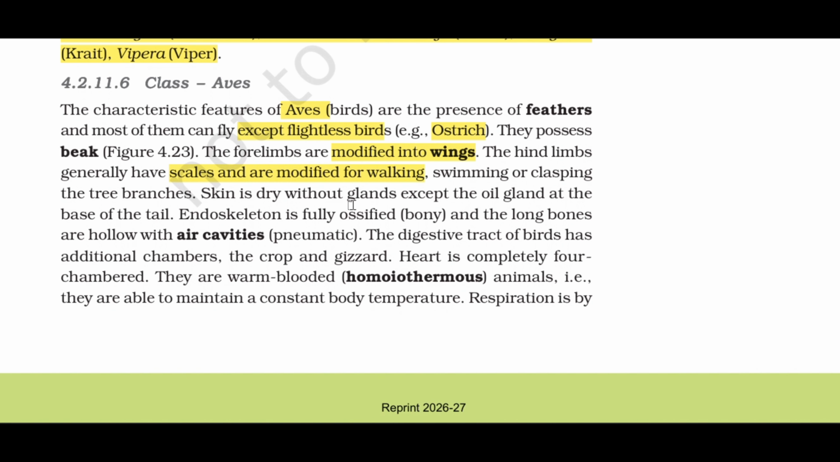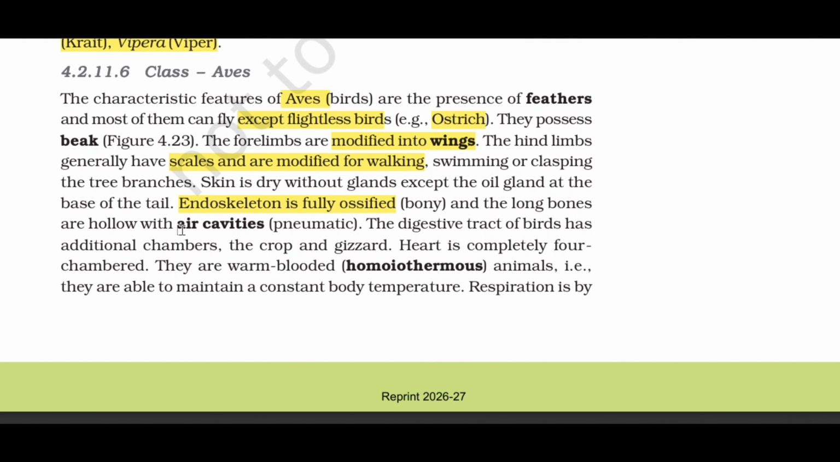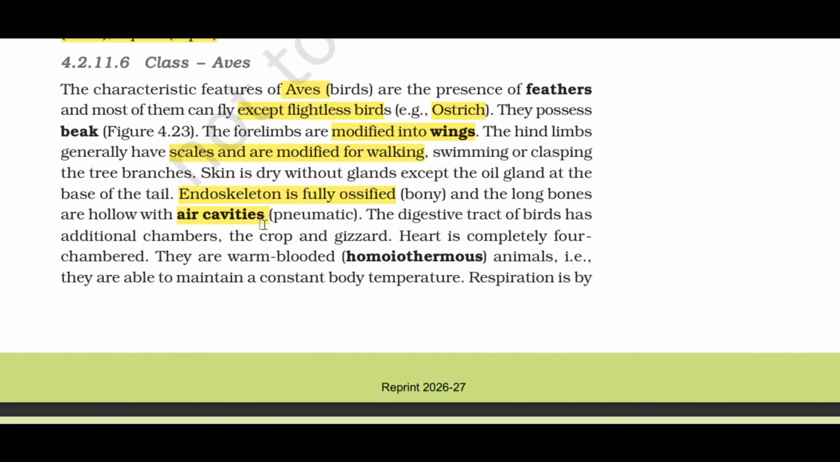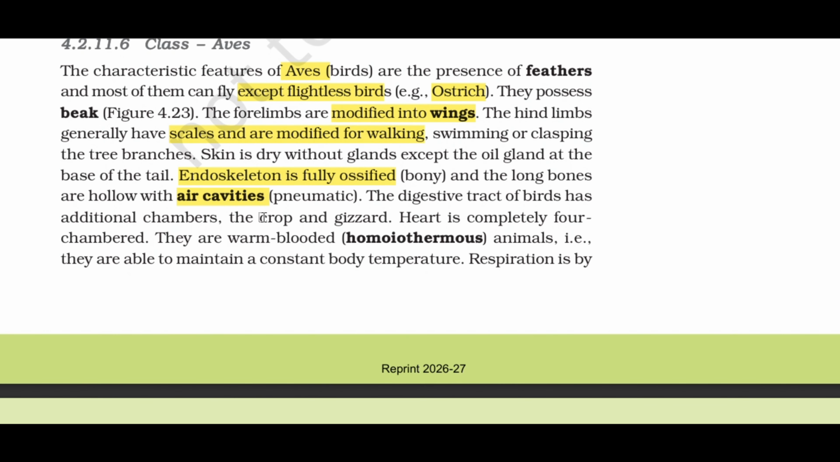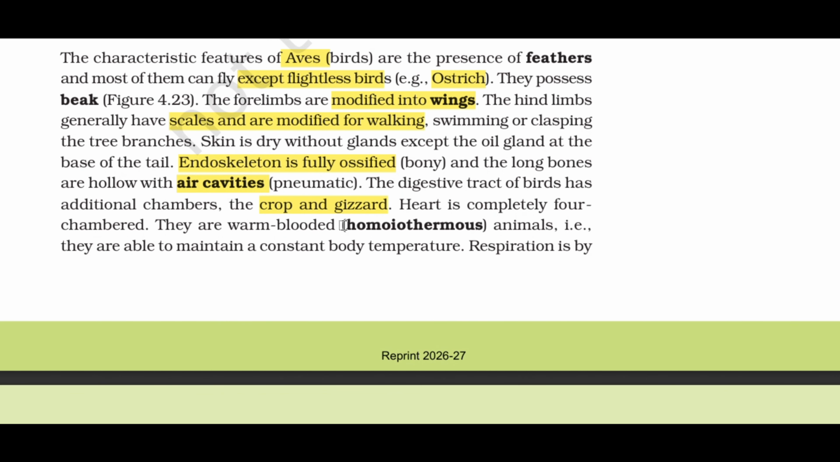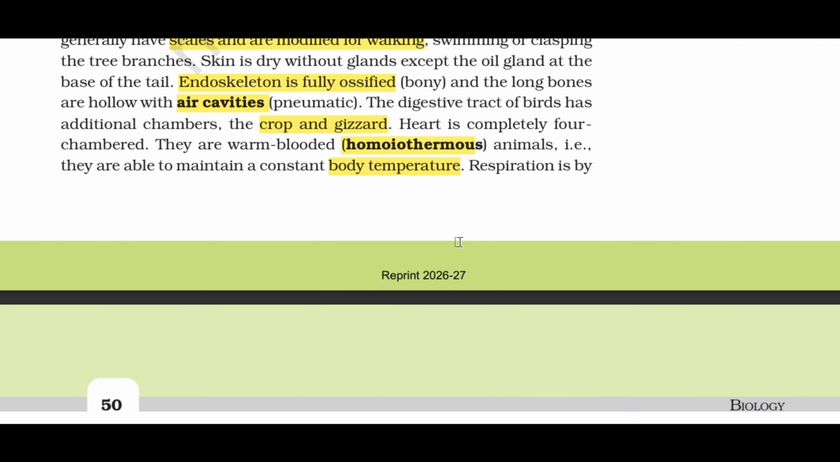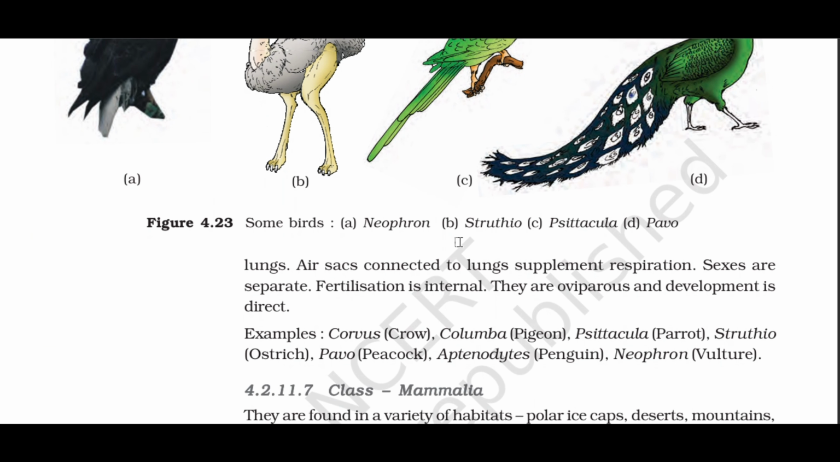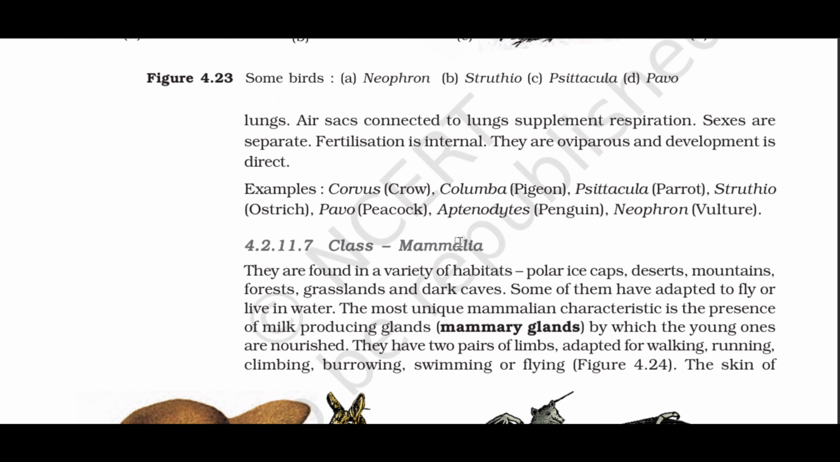Skin is dry without glands except the oil gland at the base of the tail. Endoskeleton is fully ossified, bony, and the long bones are hollow with air cavities, pneumatic. The digestive tract of birds has additional chambers, the crop and gizzard. Heart is completely four-chambered. They are warm-blooded, homoiothermous animals, that is, they are able to maintain a constant body temperature. Respiration is by lungs. Air sacs connected to lungs supplement respiration.